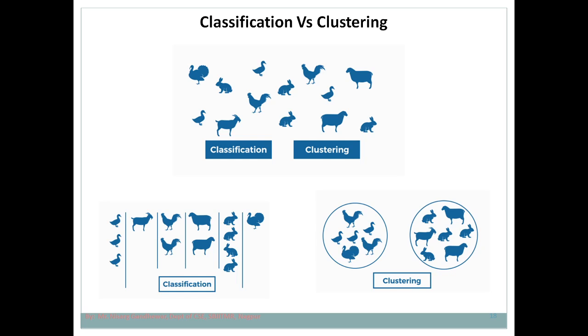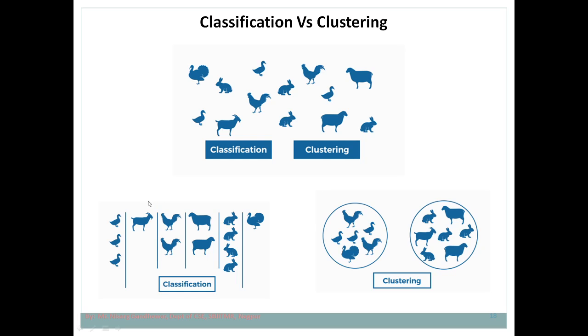Now you need to understand the difference between classification and clustering. The very first difference between classification and clustering is that classification is a supervised learning technique, whereas clustering is an unsupervised technique. So already you know, in case of supervised learning we are providing the label data. So here we can provide the labels. Means this is category 1, 2, 3, 4, 5, 6 like that. This is a rabbit, then a hen, a swan, a goat.